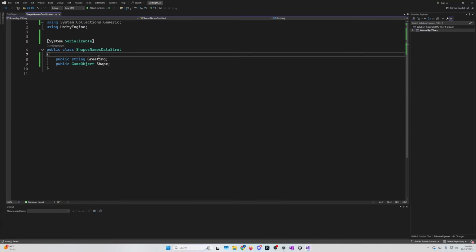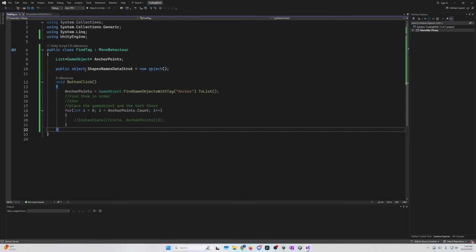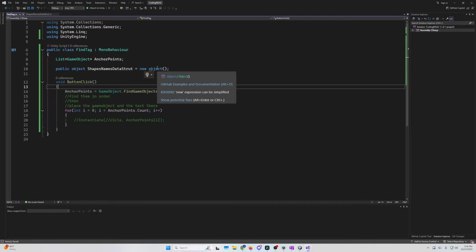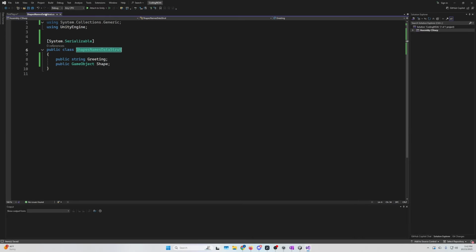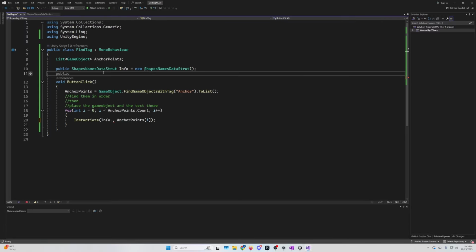So we've got this set up, we've got greeting and shape. I'm making it an object. I'm not actually sure this works, but we're gonna find out. All right, I've unmessed it up. So we want to go public, name of the data structure, and the name, info, and then make it equal to a new name of the data structure, because we're effectively instantiating this class. At least I'm pretty sure that's what it means. We're making our own instance of it for this class.